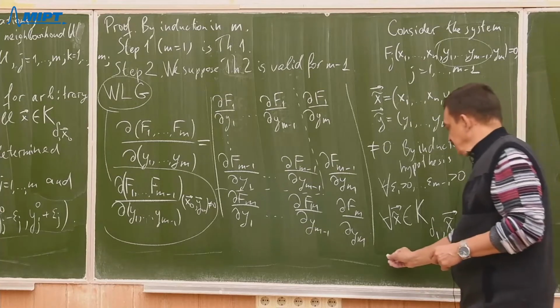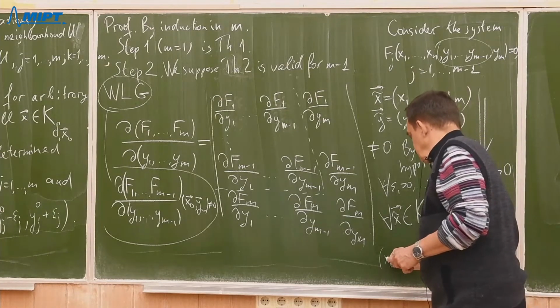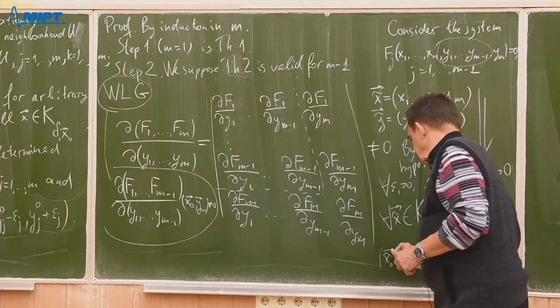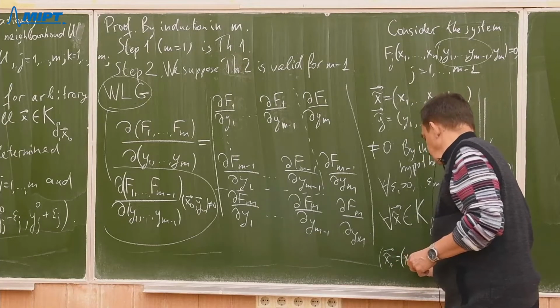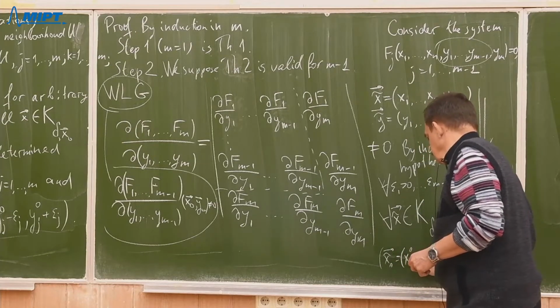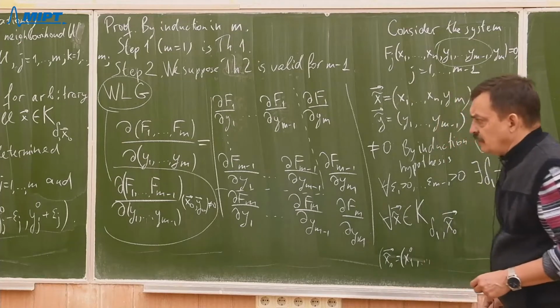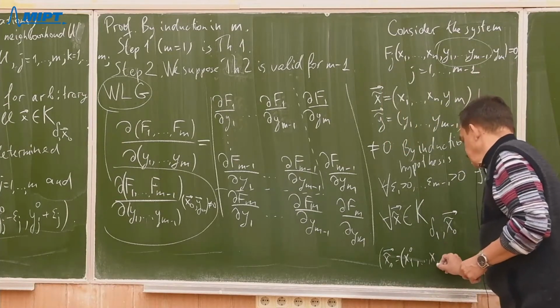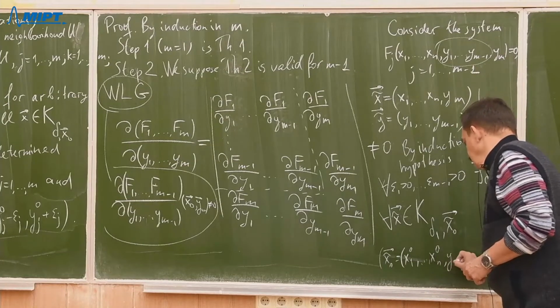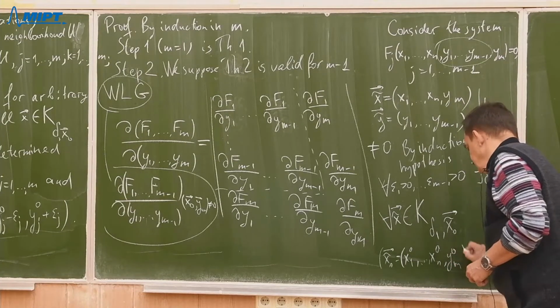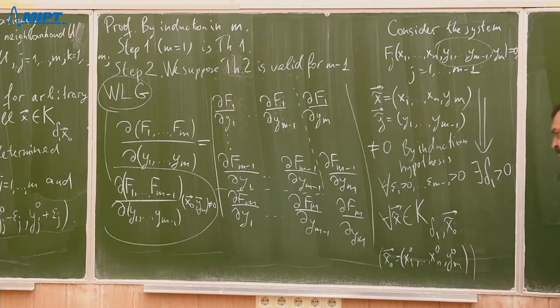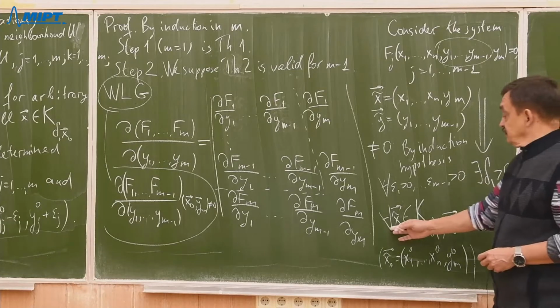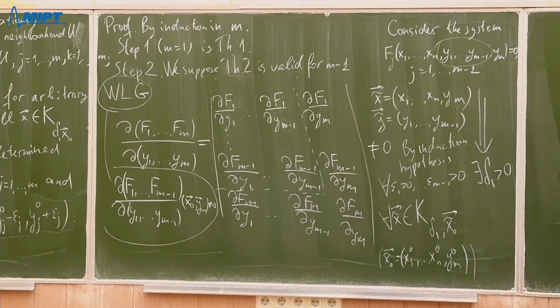The x naught tilde vector is the following: x1 naught, so on, xn naught and ym naught. So for arbitrary x tilde in such a cube, there are functions.